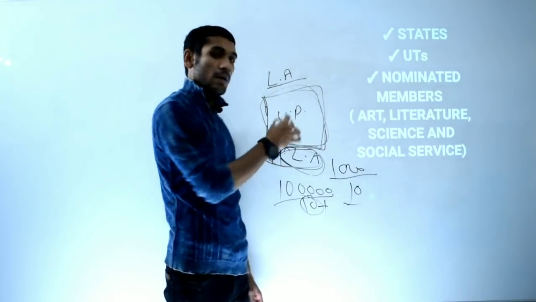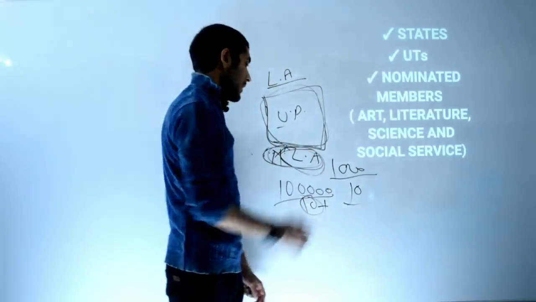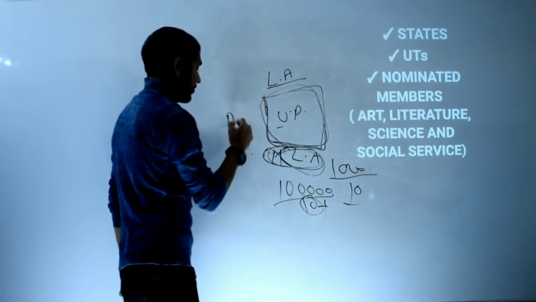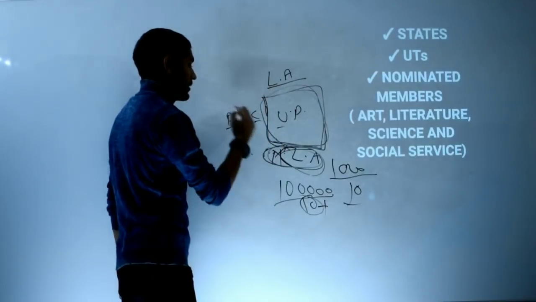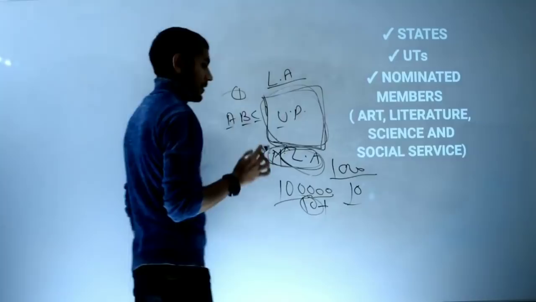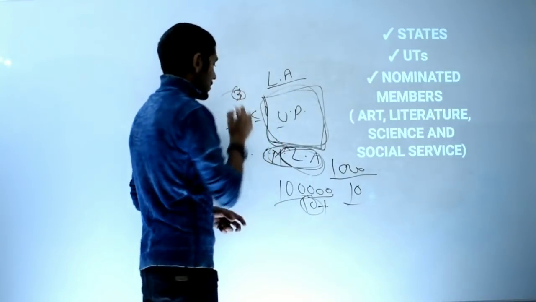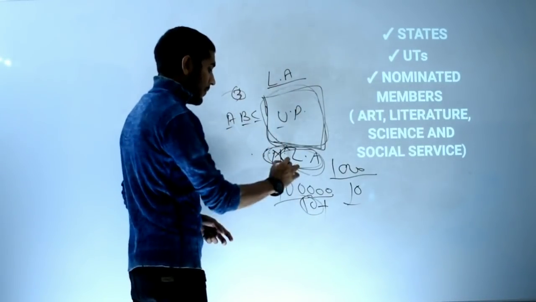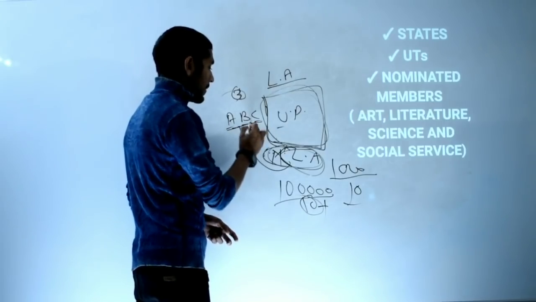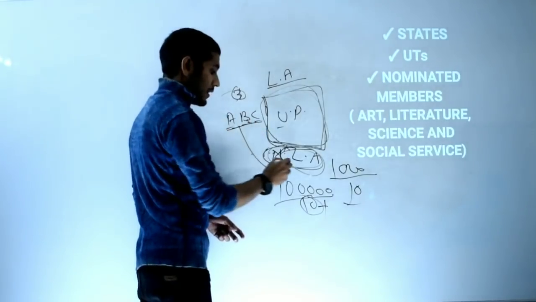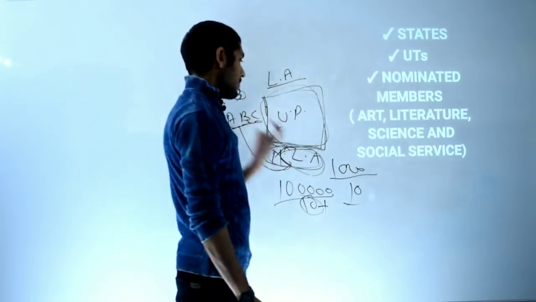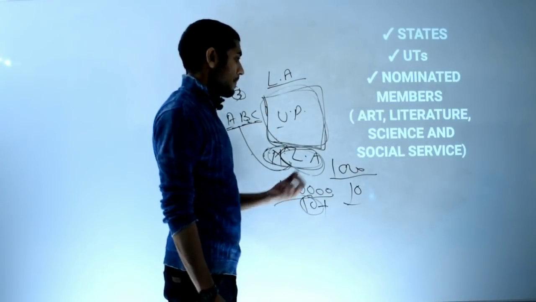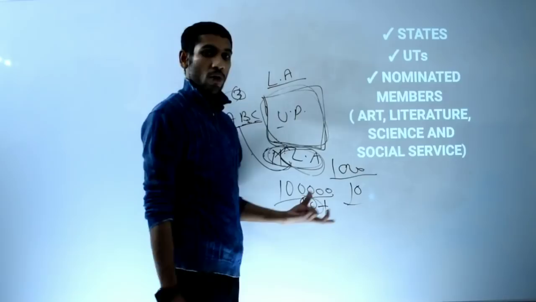Only after that can he contest. Suppose persons A, B, C contest for 3 seats for Rajya Sabha membership, then these MLAs will vote for these 3 persons. Fine.